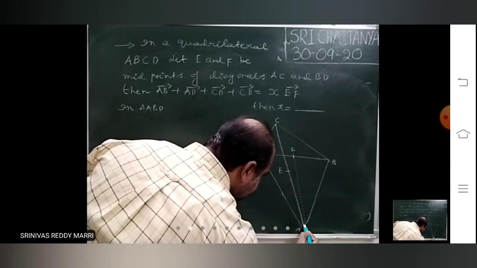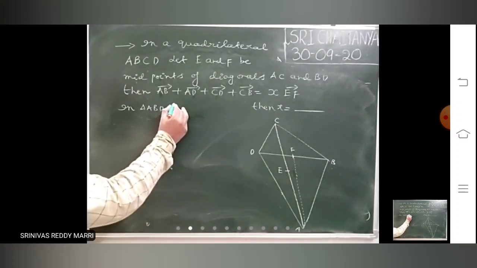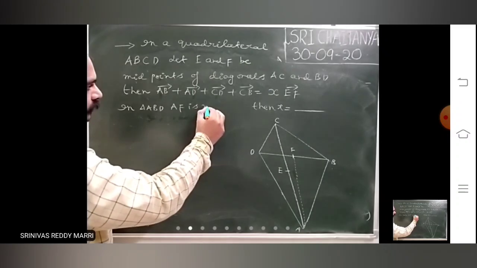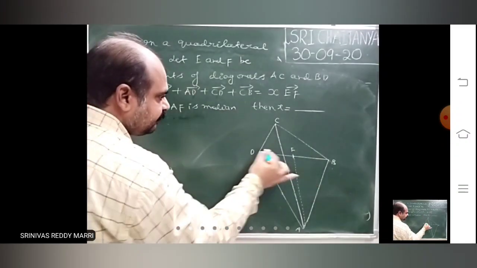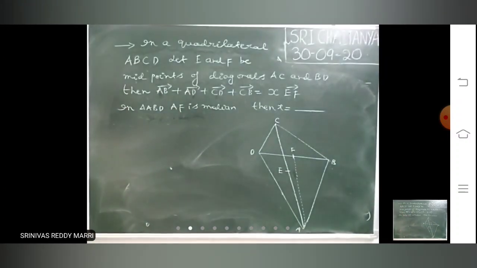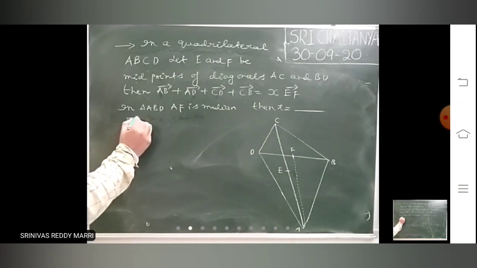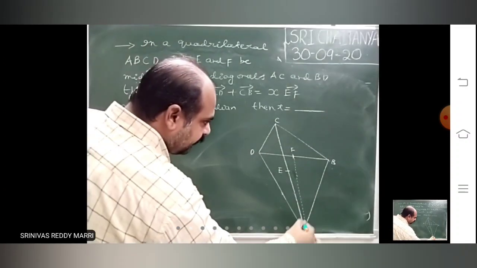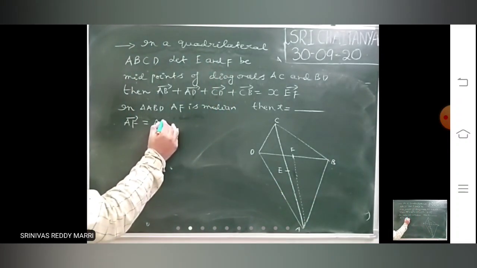You join to A. This is the median because F is the midpoint of this side. AF is median. Use the median property. AF bar is nothing but AB bar plus AD bar by 2.